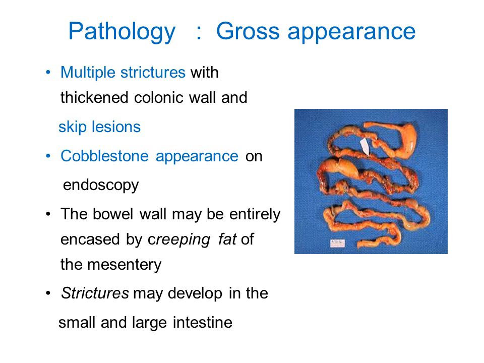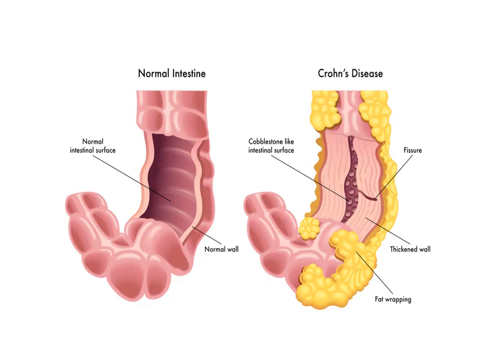The bowel wall may be entirely encased by creeping fat of mesentery, and these strictures may develop in small and large intestine. So what is creeping of fat? Here you can see, compared to normal intestine on the left side, on the right side the wall is thickened. You can see fissuring ulcers. You can see fissures, deep ulcers which can traverse through not just the mucosa and submucosa but even the muscularis propria up to serosa.